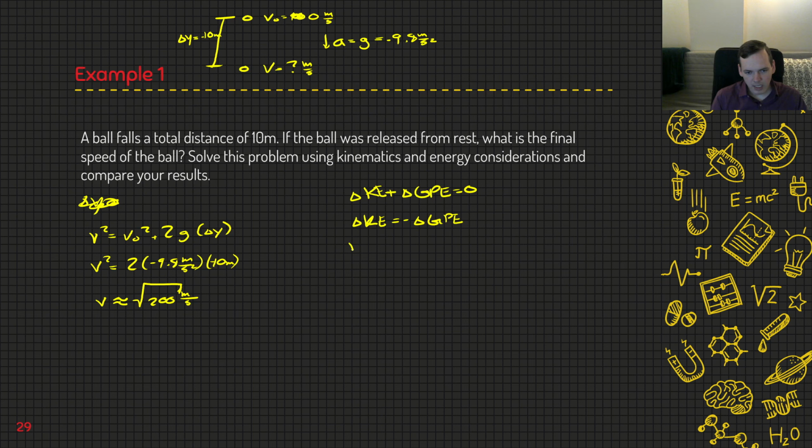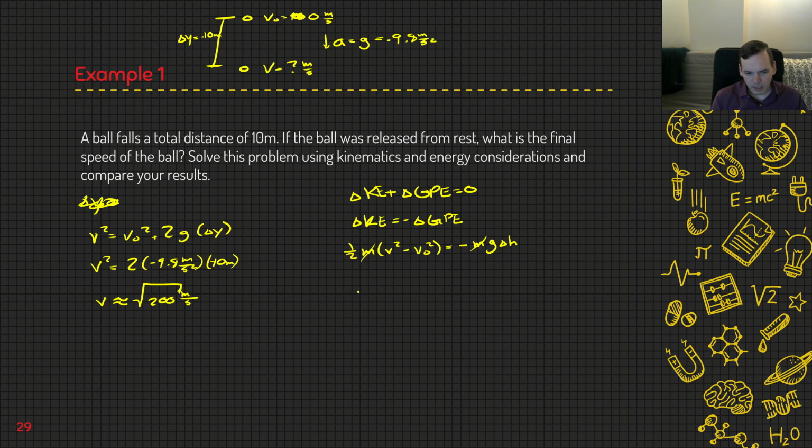Delta KE is 1/2 m v final squared minus v initial squared, which is equal to negative GPE, which is negative mg delta h. You'll notice the m's cancel from both sides.